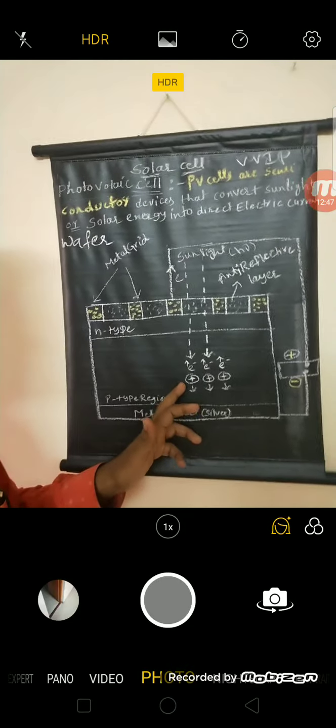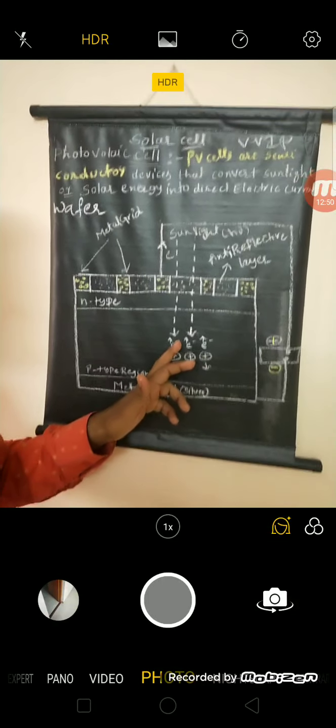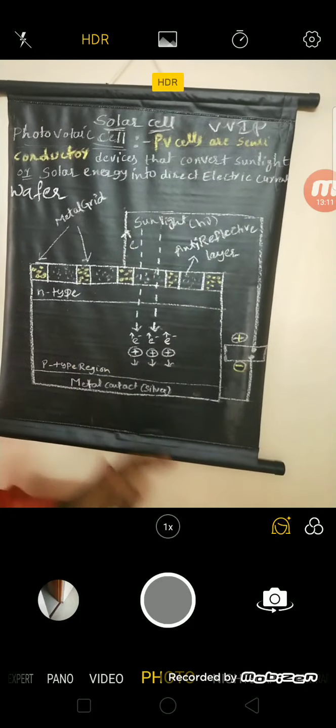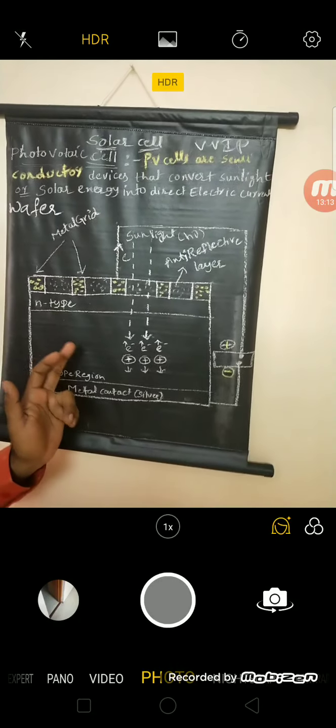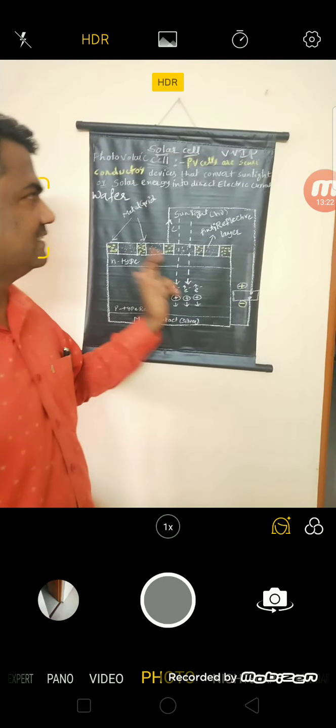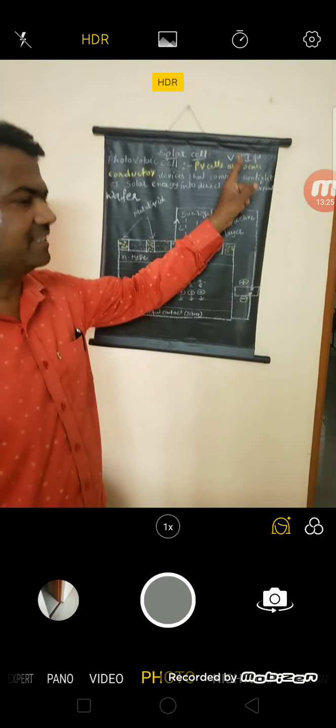When the sunlight falls on the device, due to heating, electron and hole pairs are generated. The electrons are drifted towards the N-type region, holes are drifted towards the P-type region. When you connect the whole cell or device to the external electric circuit, due to the movement or flow of electrons, there is a generation of electric current. This is how we can generate the electric current from the solar cell or photovoltaic cell. I will repeat it once again. This is very important for your examination.